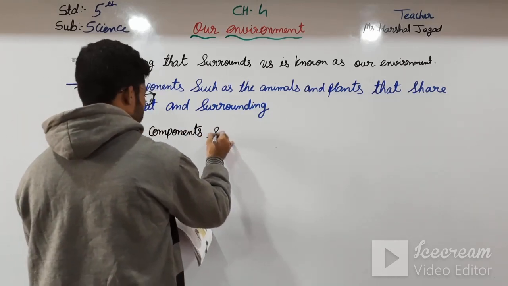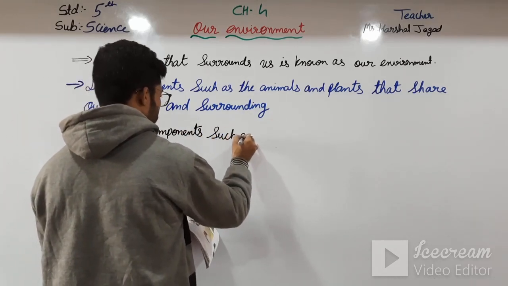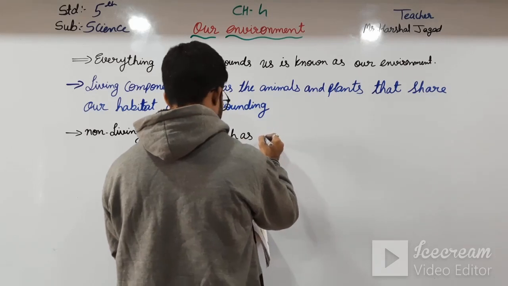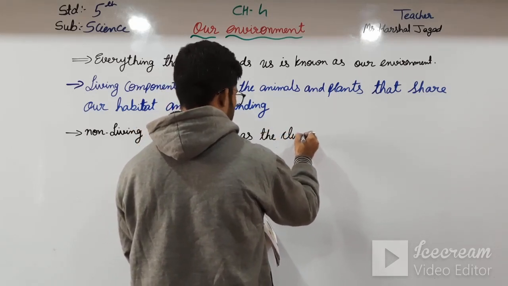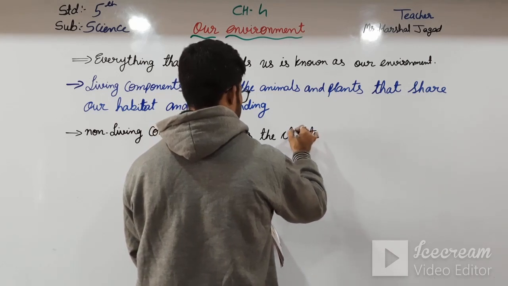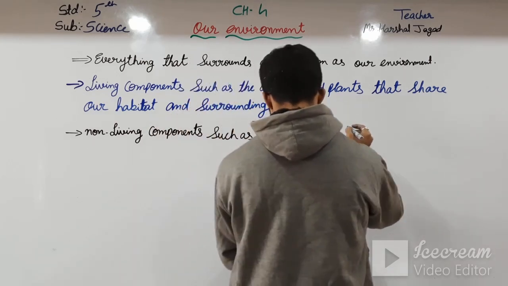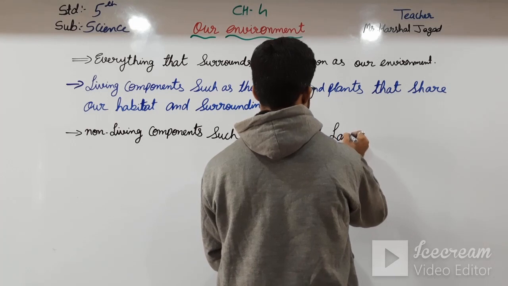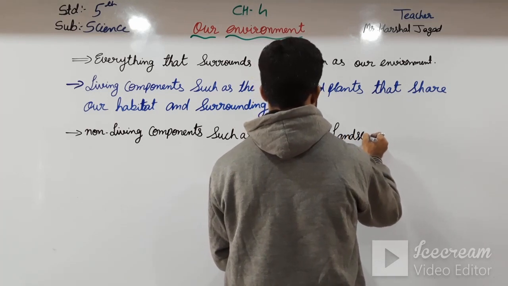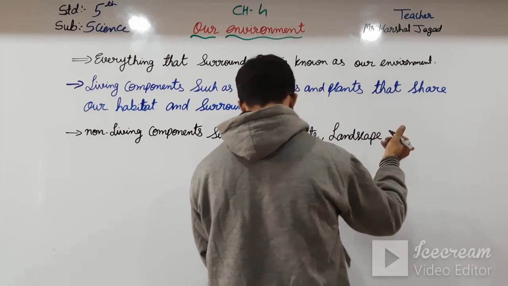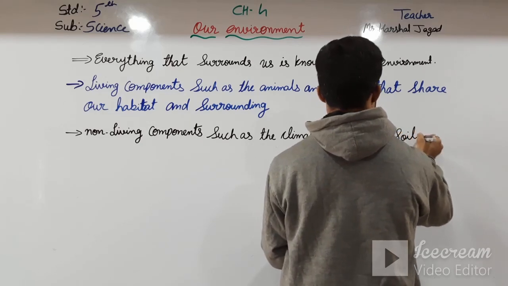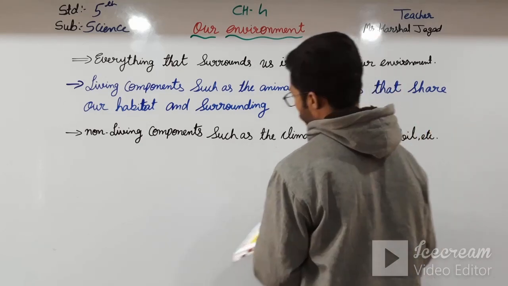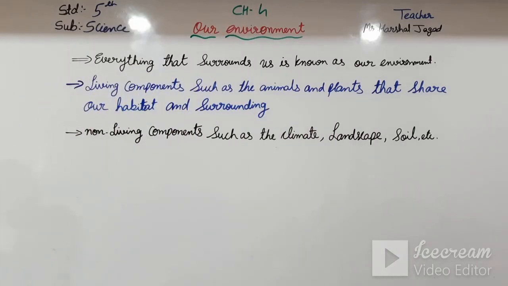Non-living components such as climate, landscape, and soil, etc., are some of the non-living components.